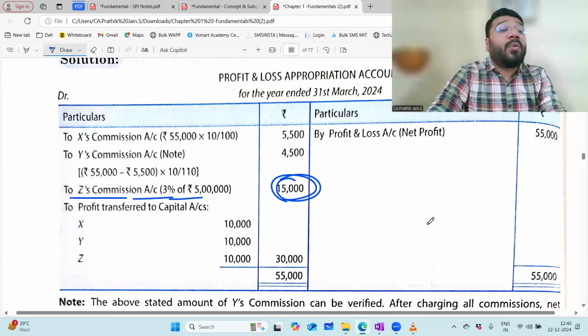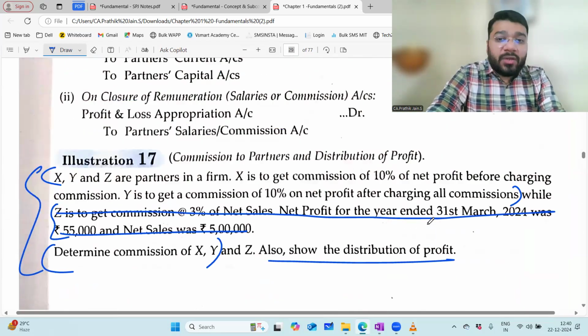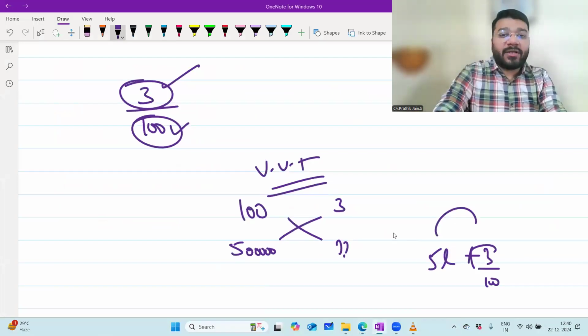Now, without Z's commission, whatever answer they worked out is right. But when the question is twisted, what are they supposed to do? The answer also has to be twisted, but they forgot to twist the answer. I'll tell you what needs to be done. X's commission first. X's commission done? No.